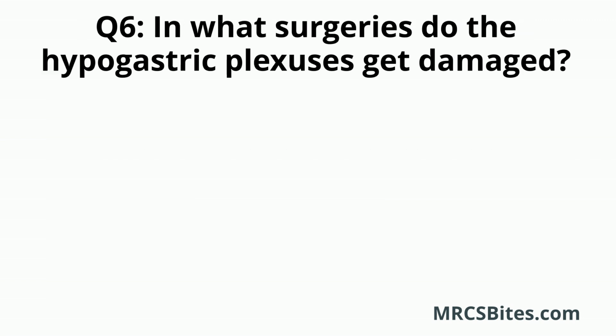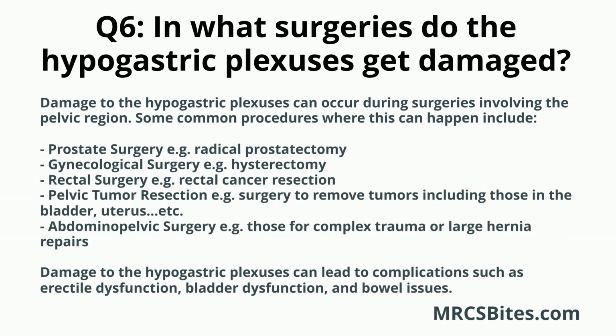Question 6. In what surgeries do the hypogastric plexuses get damaged? Damage to the hypogastric plexuses can occur during surgeries involving the pelvic region. Some common procedures where this can happen include prostate surgery. Radical prostatectomy, performed for prostate cancer, can damage the hypogastric plexus due to its proximity to the prostate gland. This may affect erectile function and other autonomic functions.